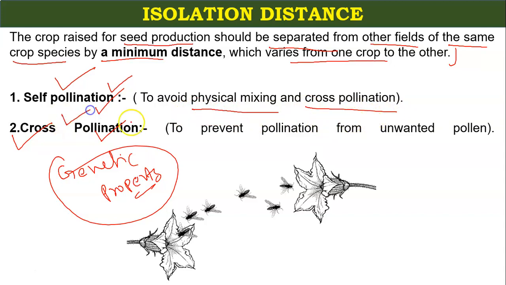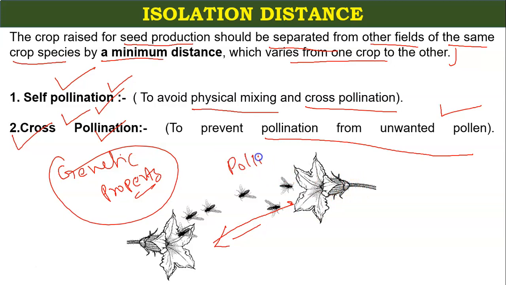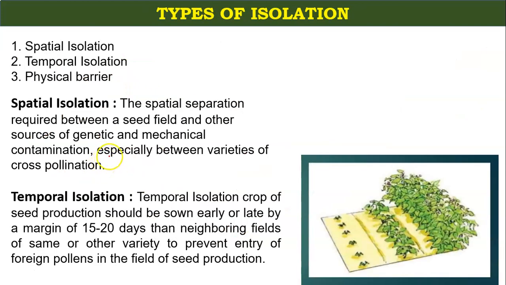In case of cross-pollinated crops, you are preventing pollination from unwanted pollen. Here I have shown you a figure of how the pollination happens. So the minimum distance to avoid self-pollination and cross-pollination is known as isolation distance.